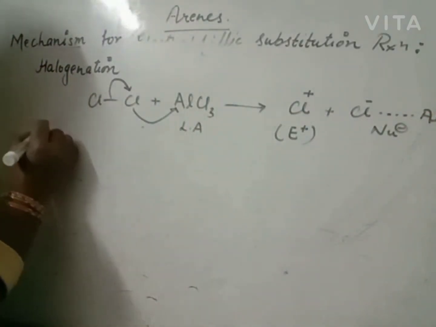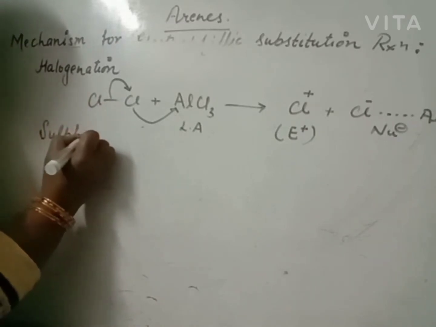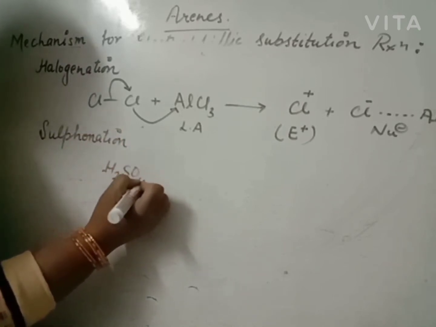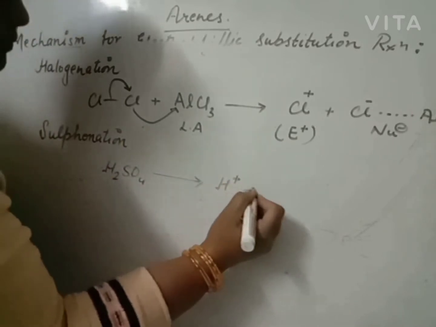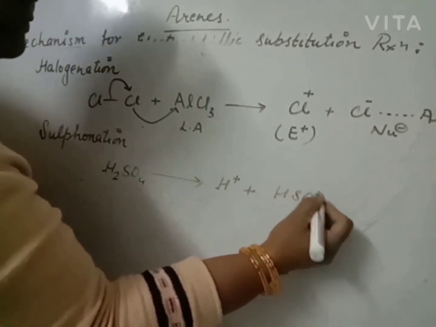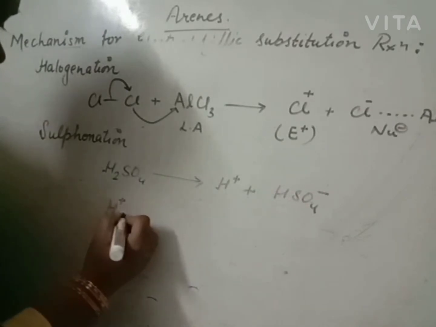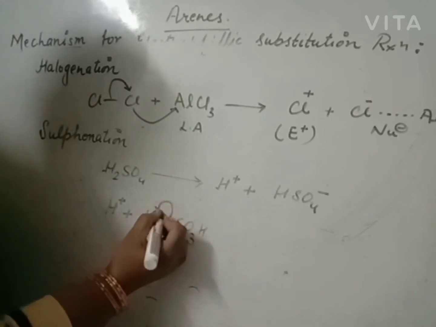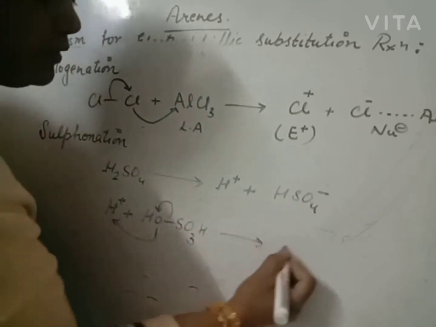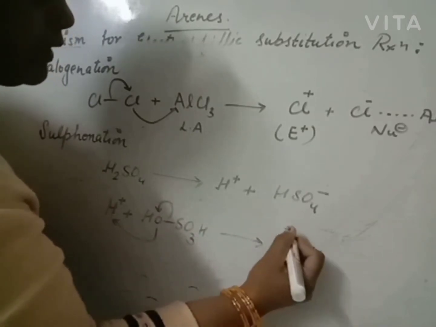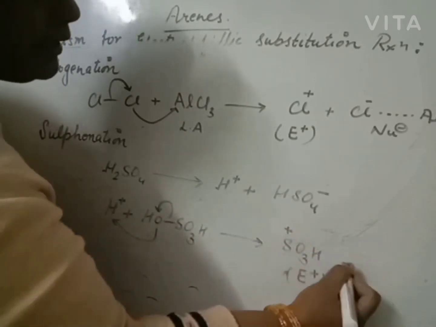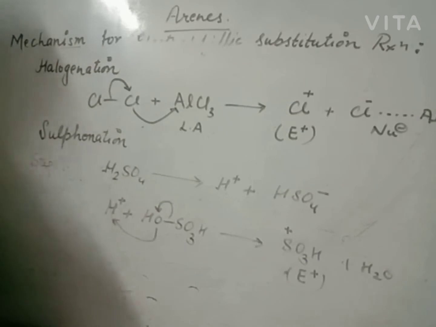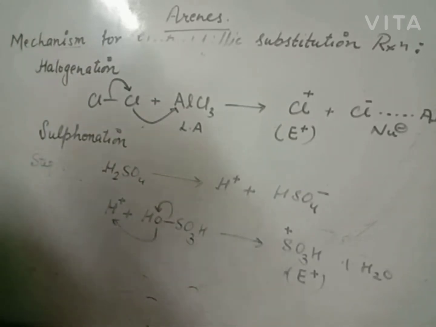It is for halogenation. For sulfonation, sulfuric acid loses H positive ion with HSO4 negative. This H positive ion again attacks sulfuric acid, like this, and it will give SO3H positive as electrophile. Release water. It is step 1 for sulfonation.